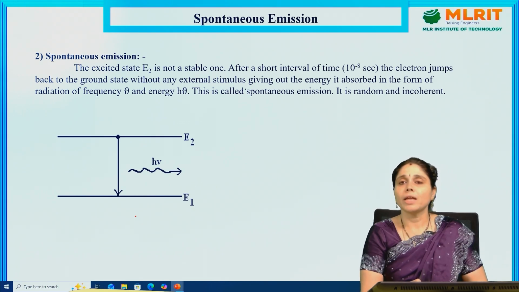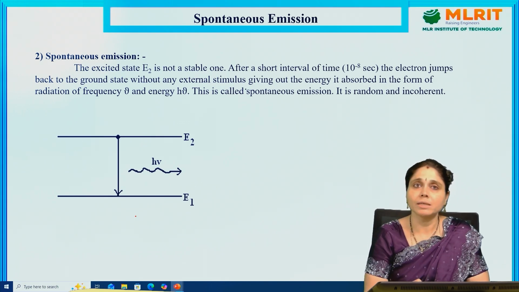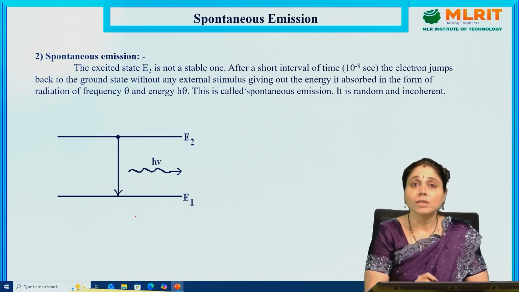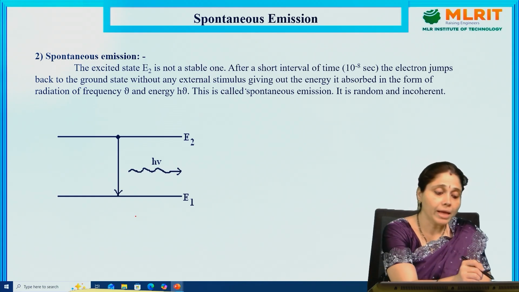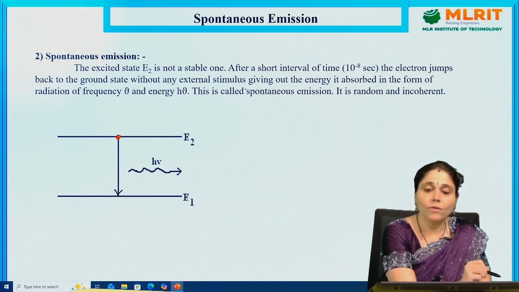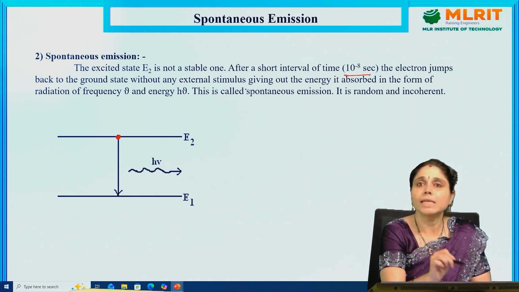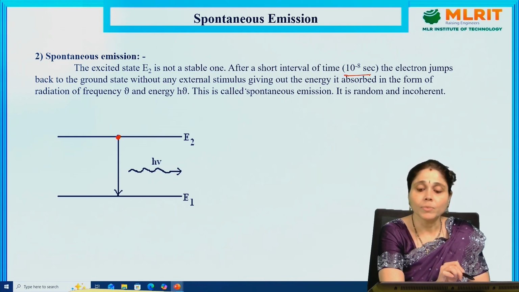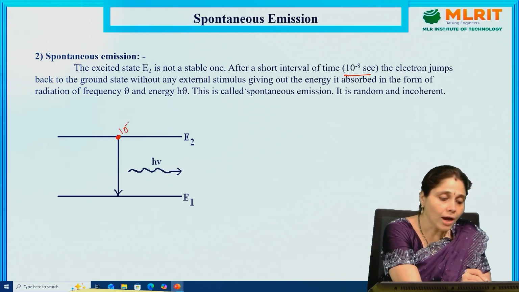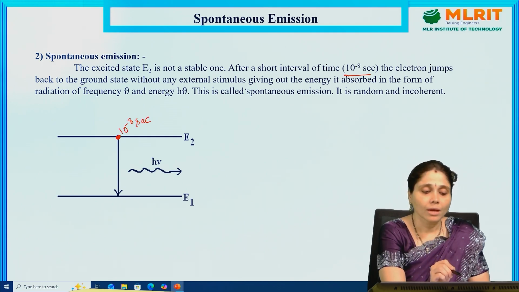Now, spontaneous emission. What is spontaneous emission? The excited state E2 is not a stable one. Whenever the atom exists in the excited state, it will stay for a period of 10 to the power of minus 8 seconds. Then the electron jumps back to the ground state, which is stable.